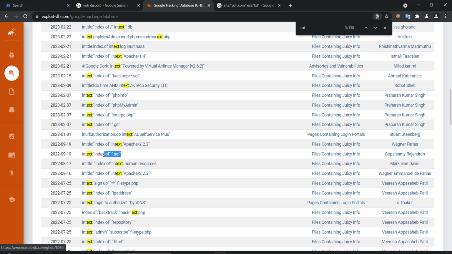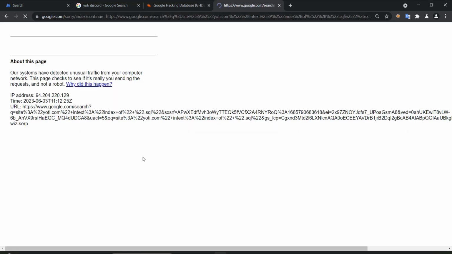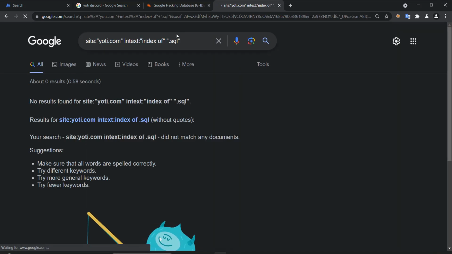Okay, like this. So we need any file that ends with .sql. So I was typing it wrong. In text, index of .sql. For sure they don't have SQL actually. Yeah, so let's type txt instead of SQL.